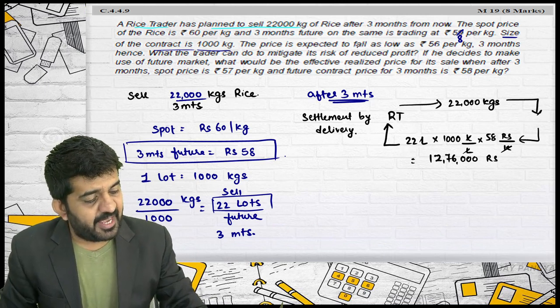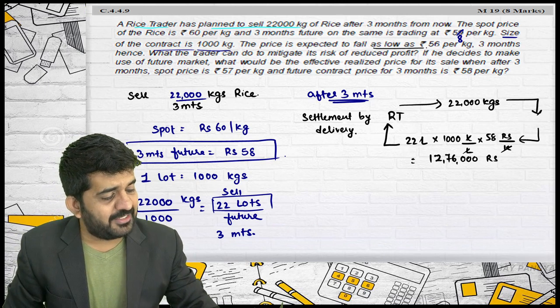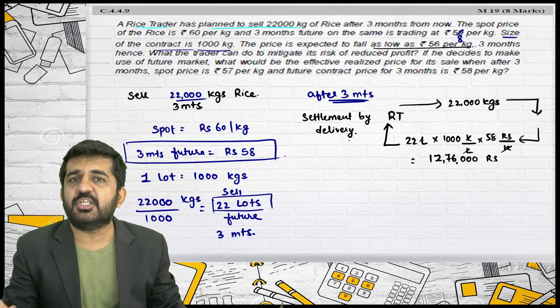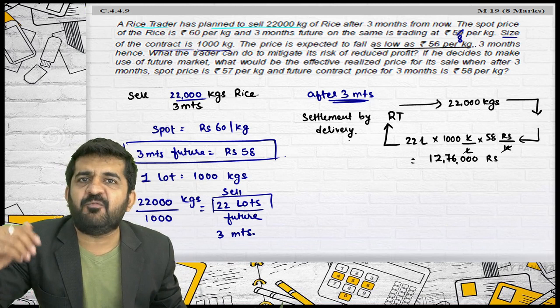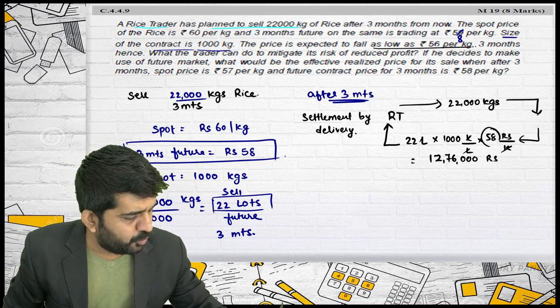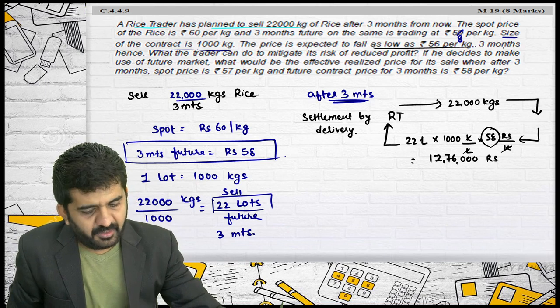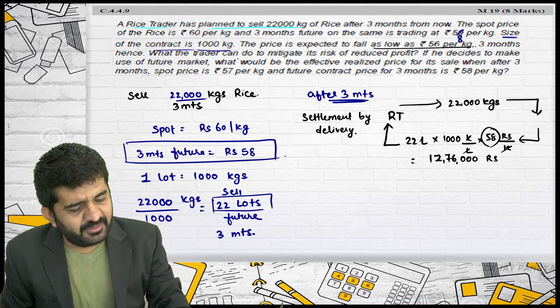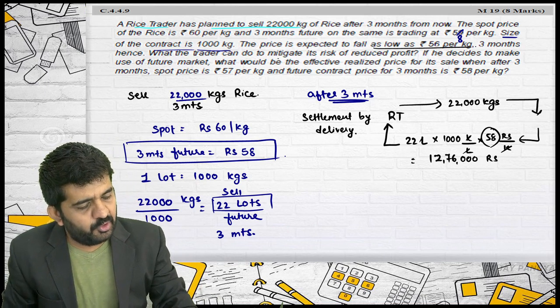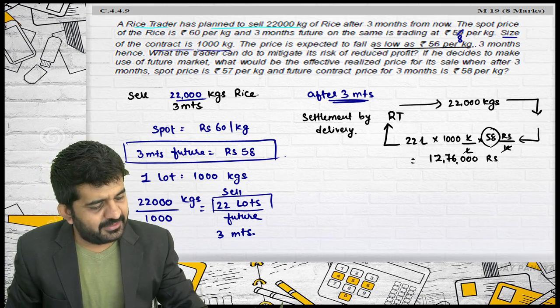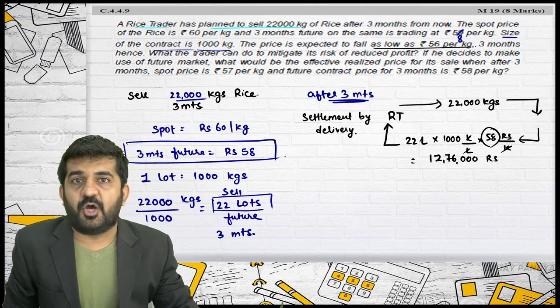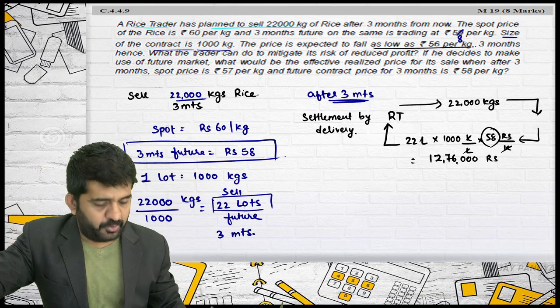The price is expected to fall as low as 56. Does not matter. Even if it falls to 56, I am going to get 58 rupees per kg. What can a trader do to reduce his risk?